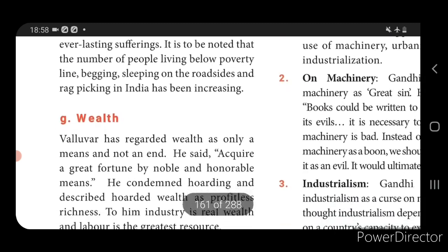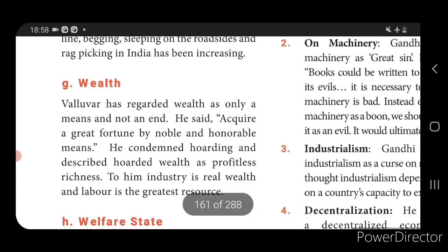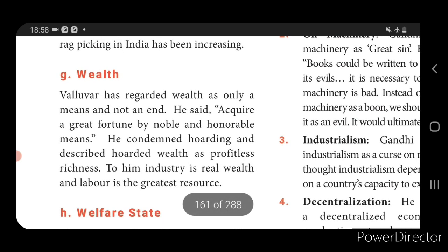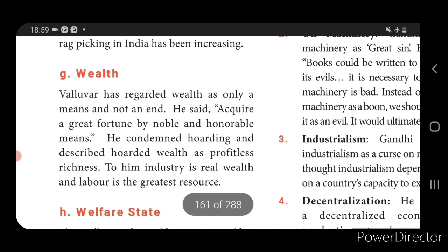Next he has explained about wealth. So Valluvar has regarded wealth as only a means and not an end. So he explained that wealth is the most important. So hoarding of wealth plays an important role. Then he considered hoarding and described hoarded wealth as a profitless richness. So to him, industry is real wealth and labor is the greatest resource. So by increasing industry, definitely the economy will be developed, he has considered.